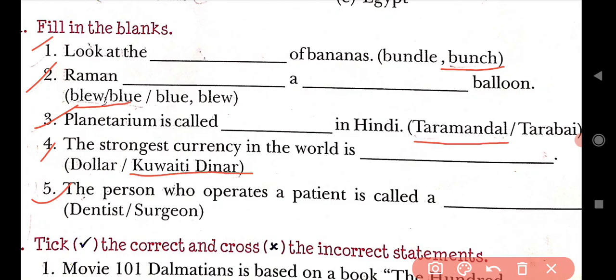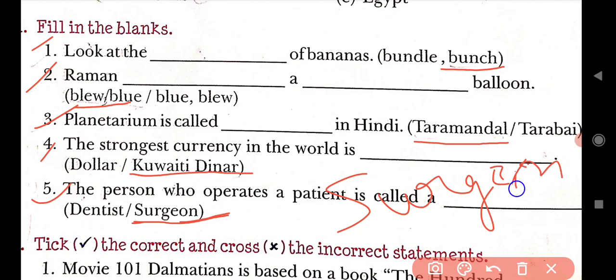Then last one is fifth one. The person who operates a patient is called a dash. Can you tell? The person who operates on sick patients and treats them, what do we call him? We have two options, dentist and surgeon, and the correct answer is surgeon. SURGEON. The correct answer is surgeon. So by this we have completed exercise C, fill in the blanks.